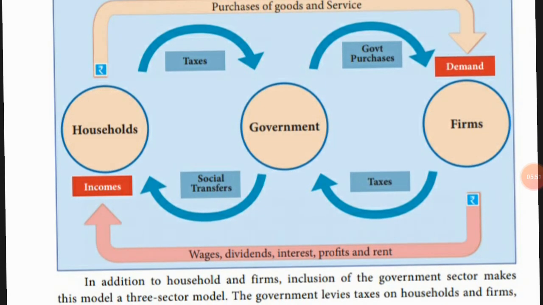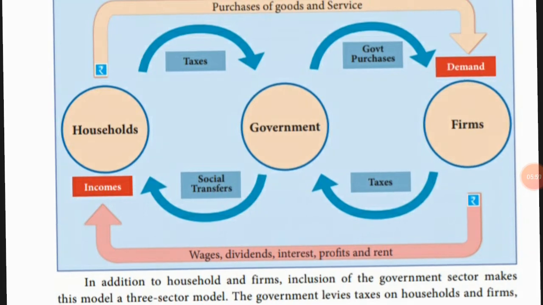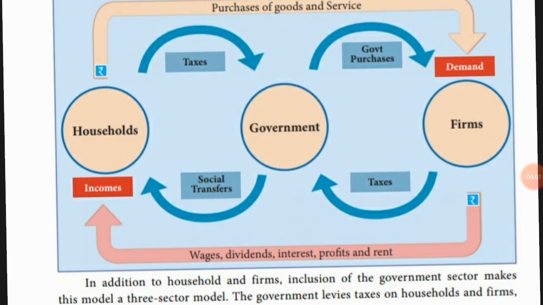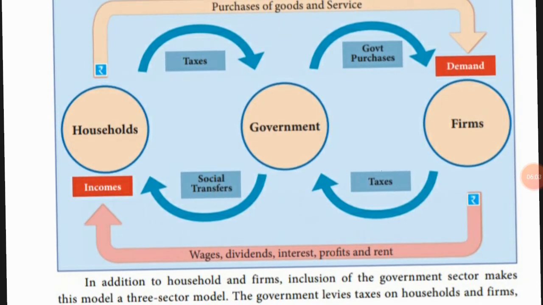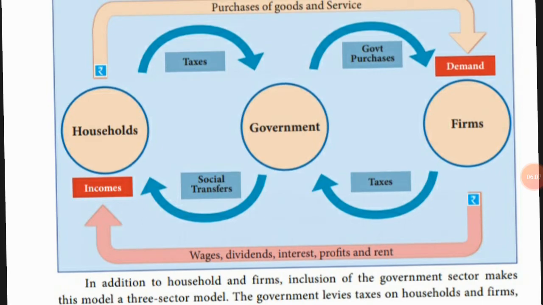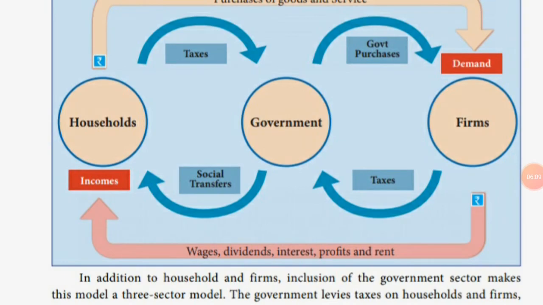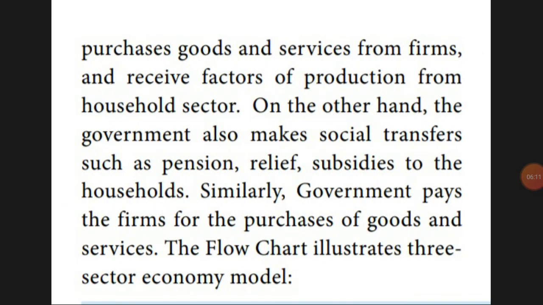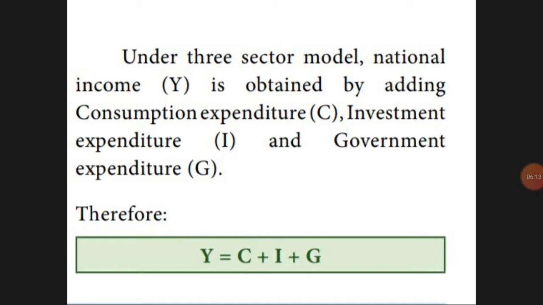For corona, for each house that doesn't have a salary or income, they are giving relief fund. In the same way, many relief funds, natural calamity relief fund or tsunami relief fund. They will also give subsidies. So the formula for this is Y equals C plus I plus G. Y is the income, C is the consumption, I is the investment, G is the government.